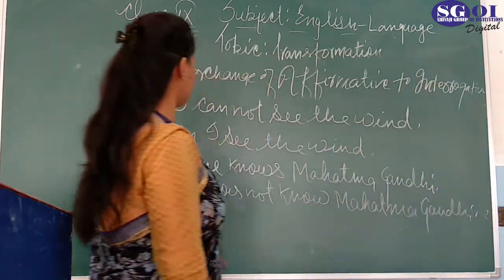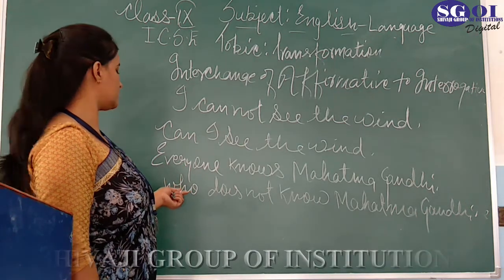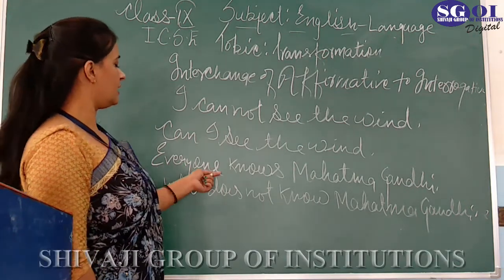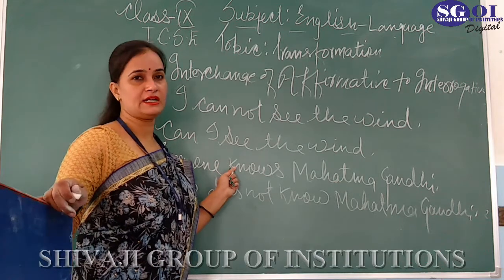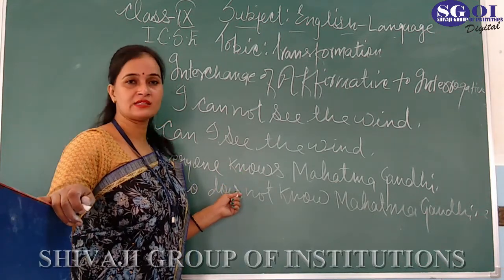Okay. Everyone knows Mahatma Gandhi. It means everyone is always converted into who. And according to the tense of the sentence, present indefinite tense, we have to use does as a helping verb.